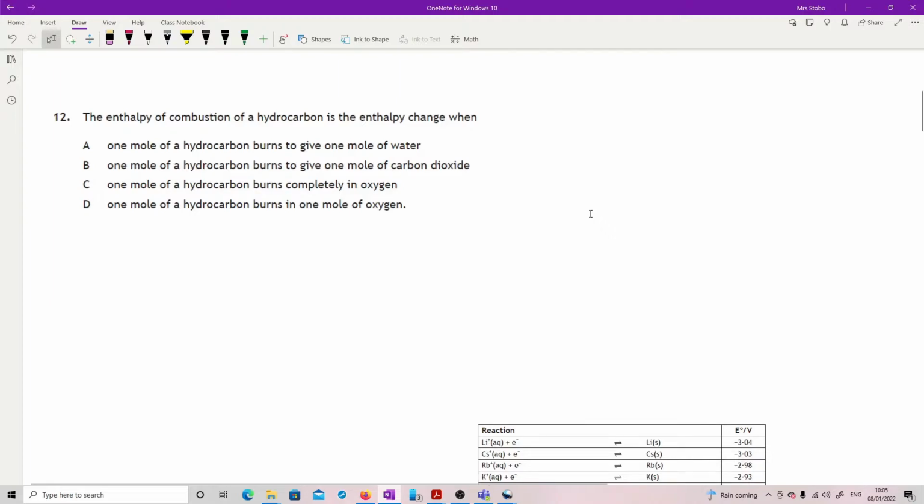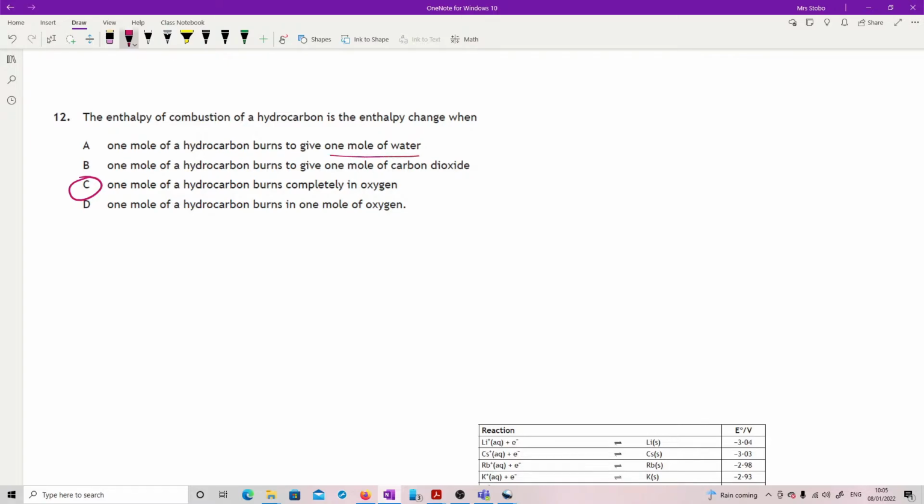Question 12, this is a straight definition again. Okay, so enthalpy of combustion of a hydrocarbon is the enthalpy change when. Okay, so combustion is when 1 mole of a substance is completely burned in oxygen. I have nothing else really to say about that one. The rest of them are not.